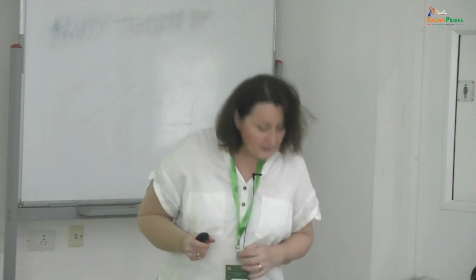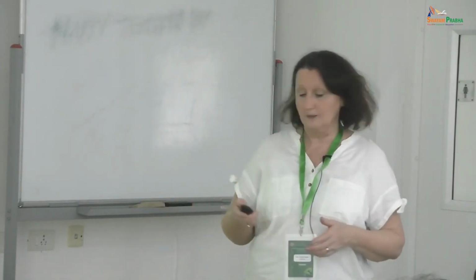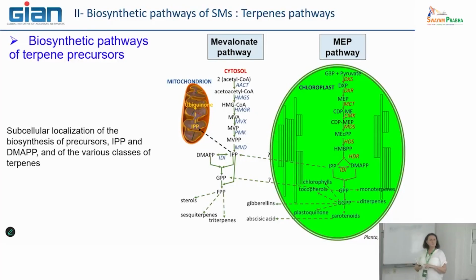Okay, there are already some studies of it, because in fact it was quite difficult to have a clear idea of the origin of IPP for several terpenes. So it's very interesting to follow as fundamental research, for example. Here it's interesting because all the genes encoding the different enzymes necessary for the production of IPP come from the nucleus.